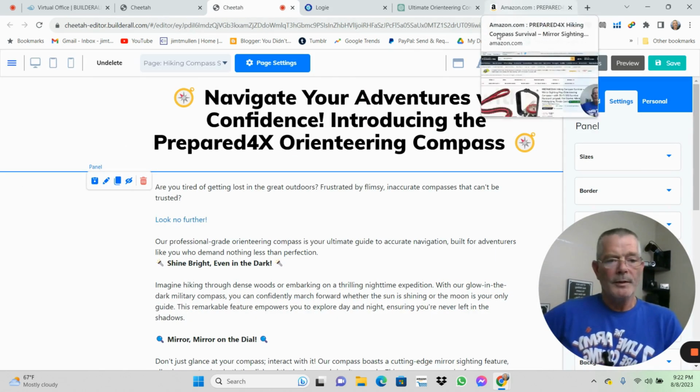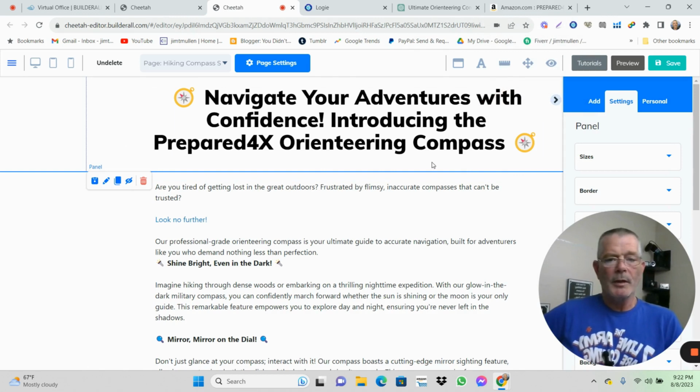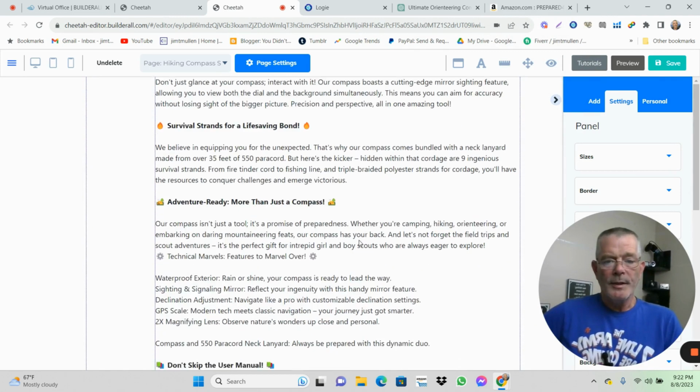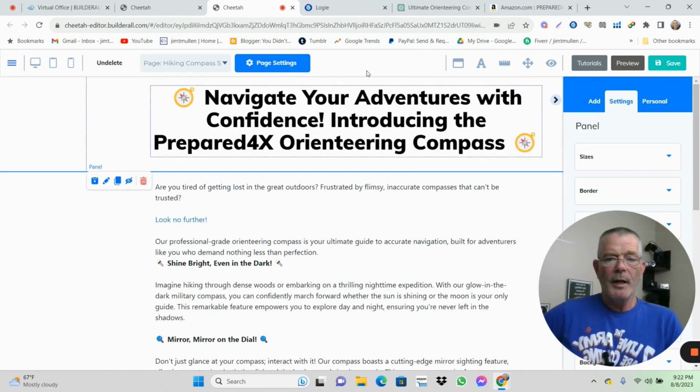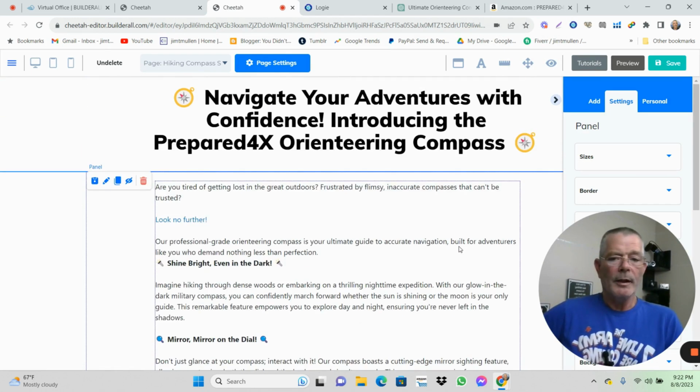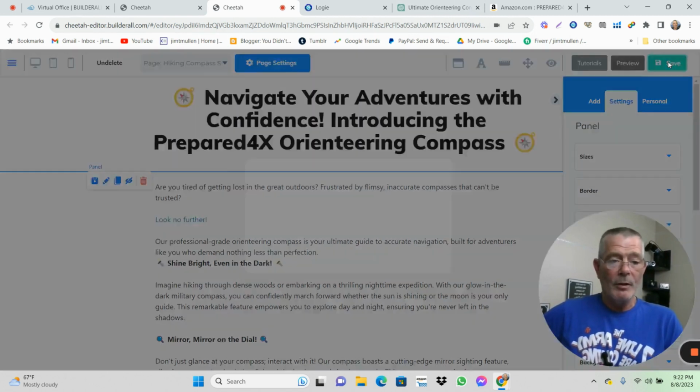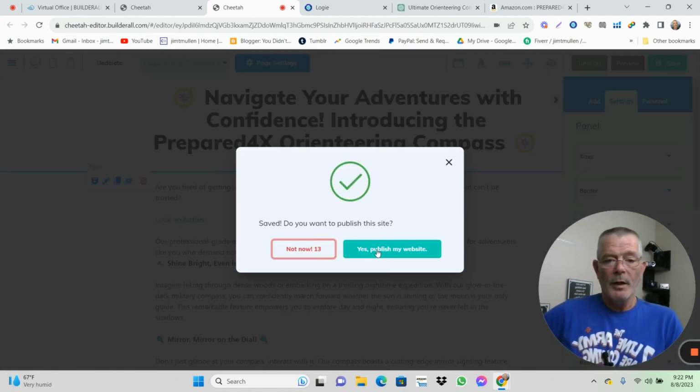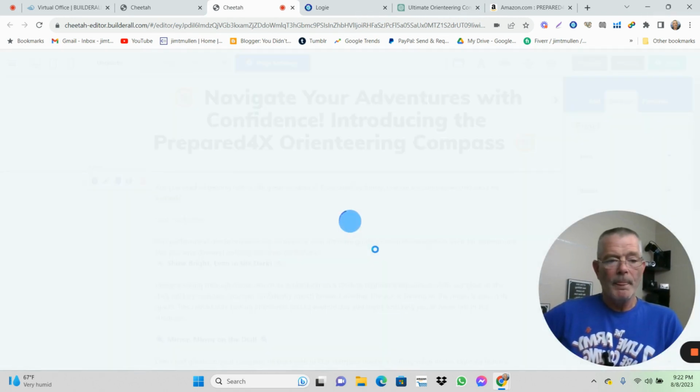We could also, like I said, take some pictures and put them in here and make them clickable links. But you can jazz this up, make it pretty, add the header, add the footer. Like I said, I didn't want to make this too long. And then save. Now you want to remember, you want to save it along the way. Yes, publish the website.